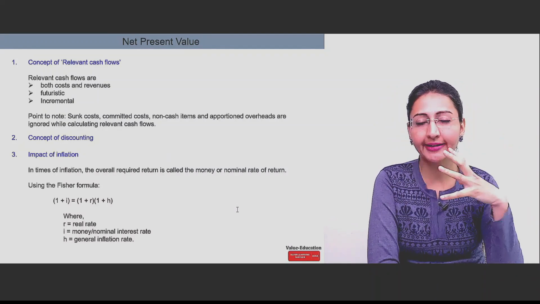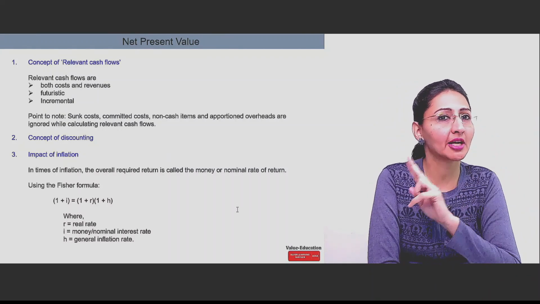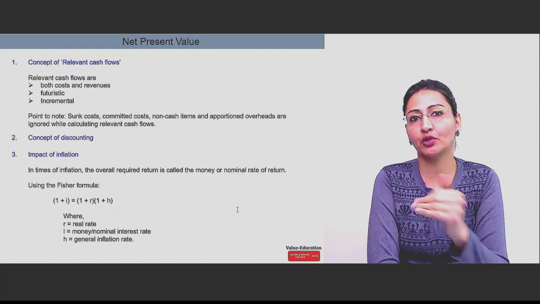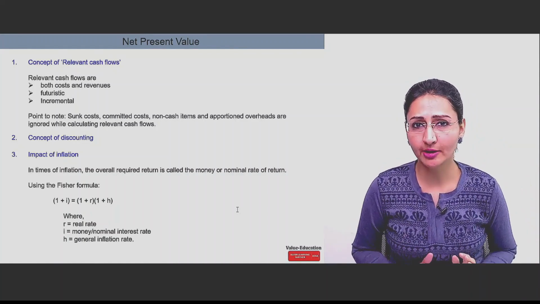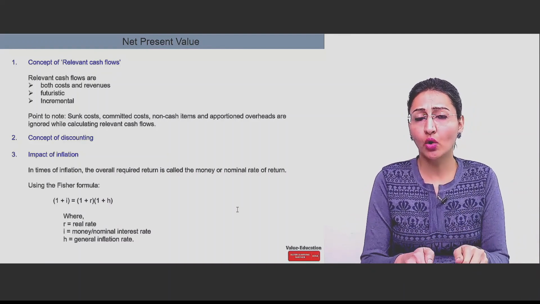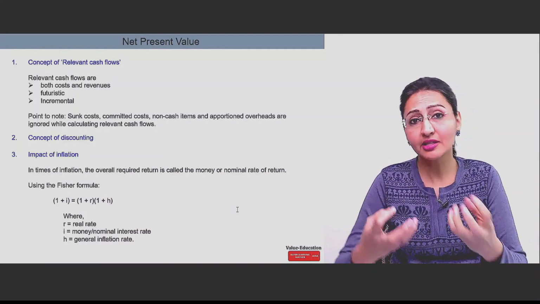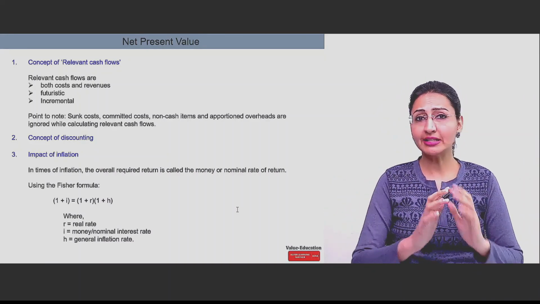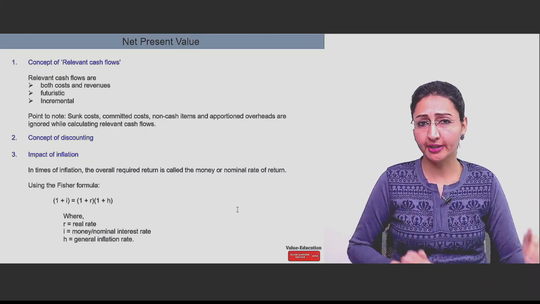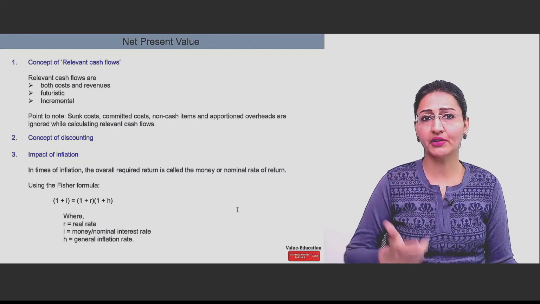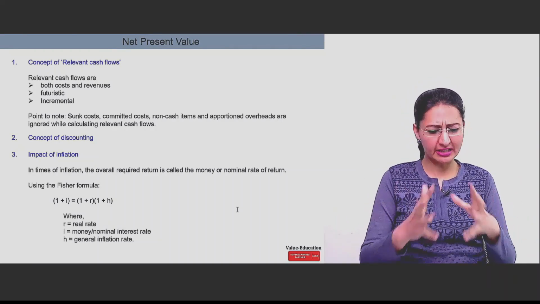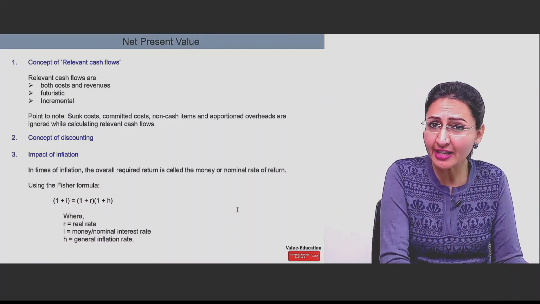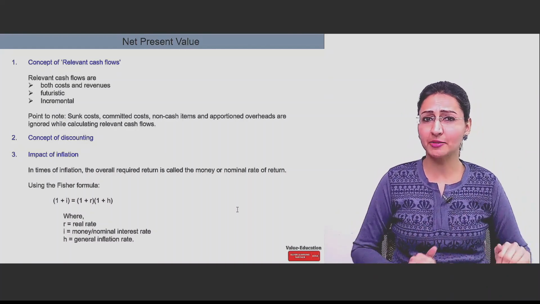That is the whole idea why two concepts are being talked about. These two concepts are real rate of return and nominal rate of return. That means here, because of inflation, the overall required rate of return of the investor is the nominal rate of return, which you term as money rate of return. So there is a Fisher formula to understand this concept in more detail. One, there is the normal real rate of return. Real rate of return is the base rate of return which he expects because he is lending you money. He is investing his money in a particular project. That is the normal expectation.